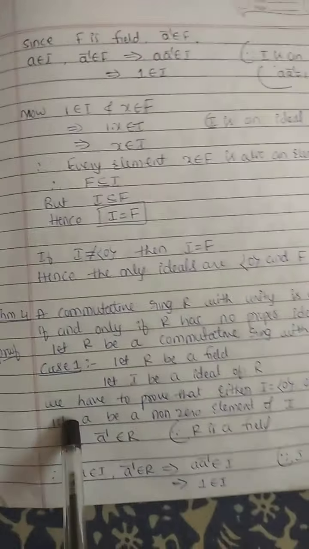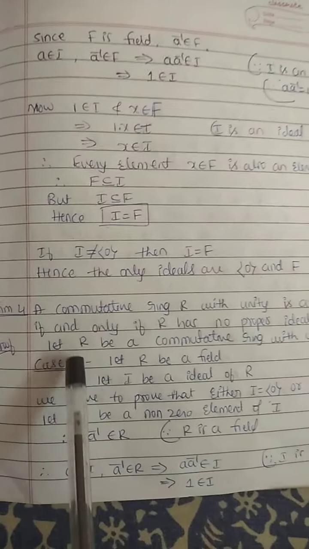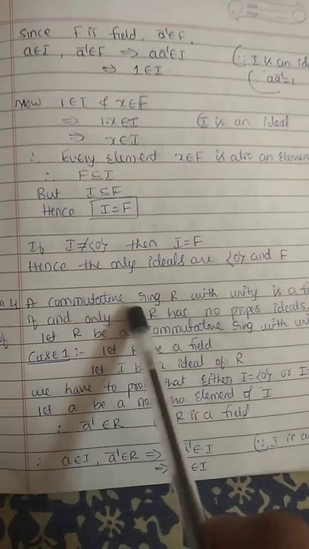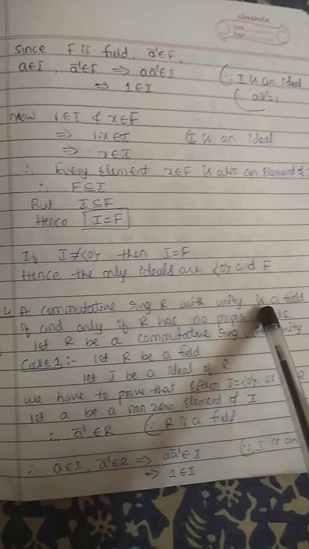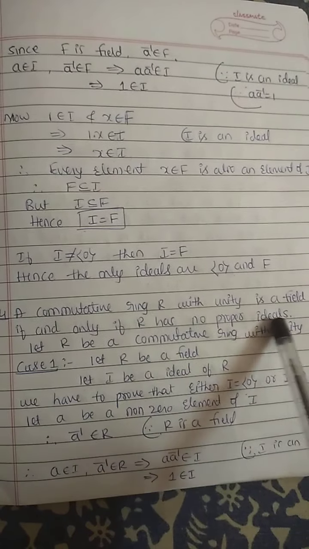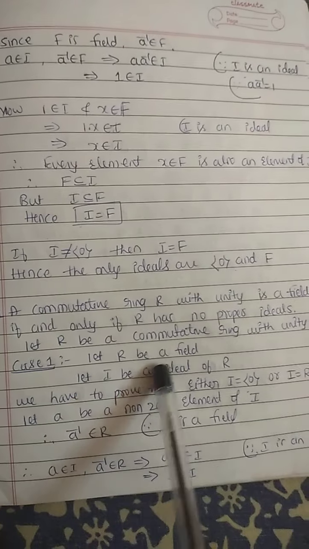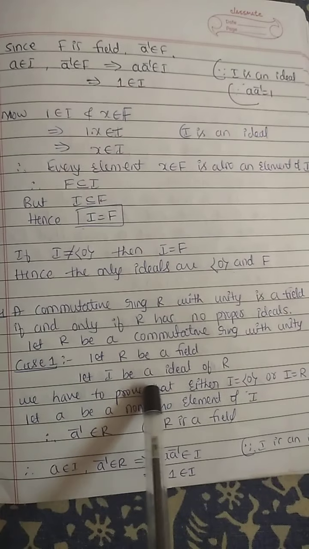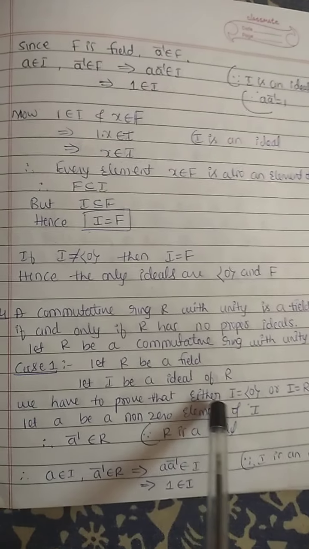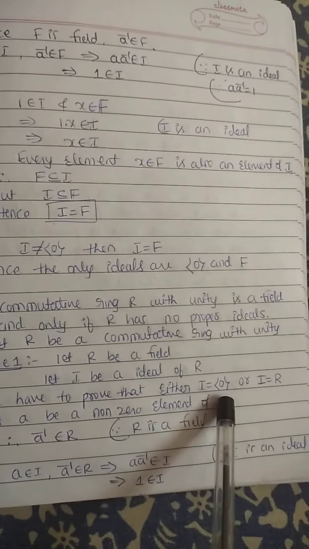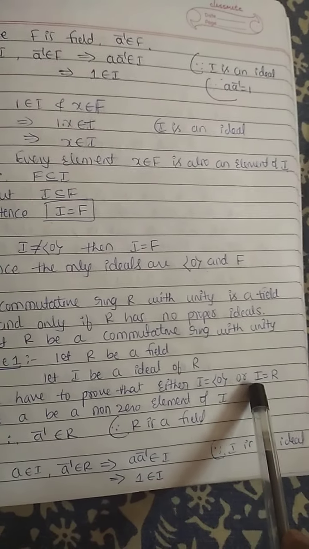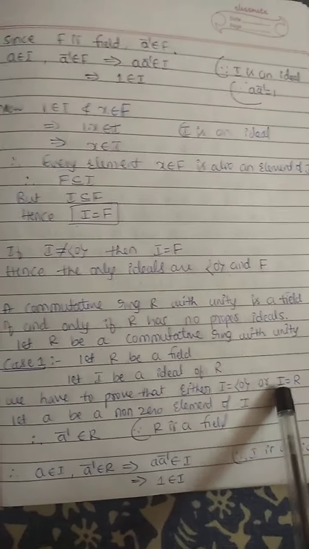Okay. Case 1, first take. Let R be a commutative ring with unity. It is given. First take R is a field. Then we have to show that R has no proper ideals. Let R be a field. Let I be an ideal of R. We have to prove that either I equals the singleton set {0}, or I equals R.